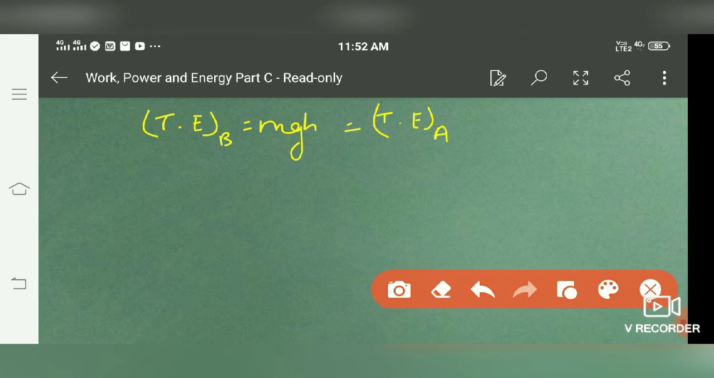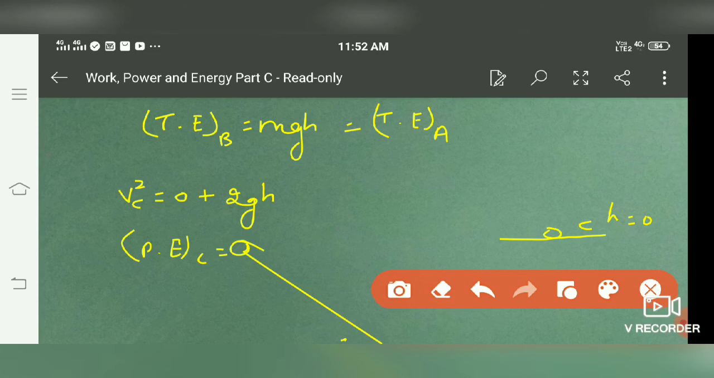Now let's calculate when the body reaches the ground. Let it be point C. At this point, height becomes 0 and velocity becomes maximum. To calculate the velocity at point C, initial velocity was 0 plus 2g, but this time it has covered height h. So this is vC square.